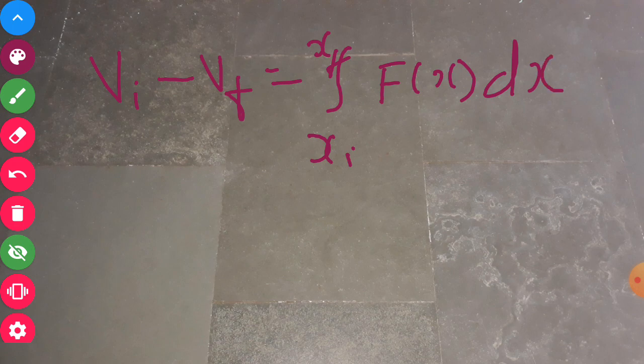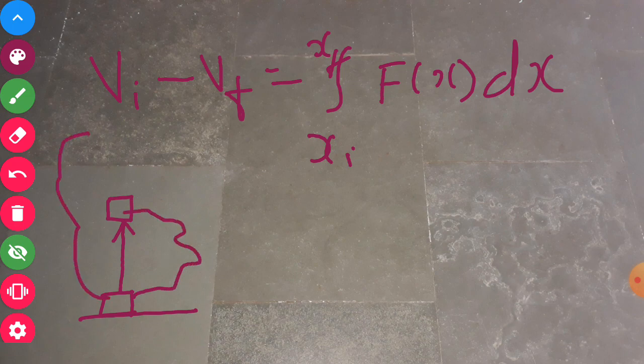Now try to understand. When you are taking the object from this point to this point, by traveling on this particular path, or on this path, or like this, the change in potential energy is going to remain the same because it depends on the initial and final position and not on the path.